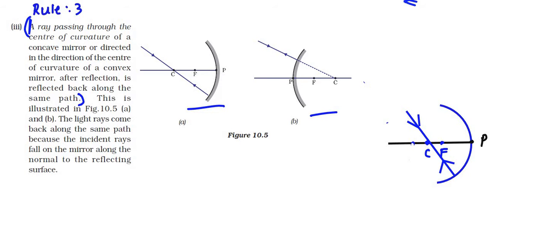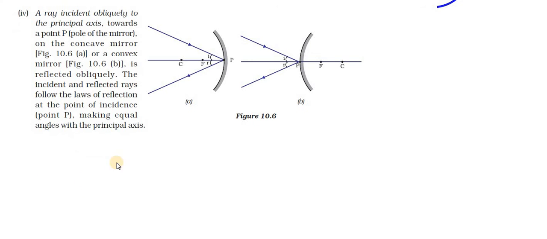Okay, next rule. Here, a ray incident obliquely to the principal axis towards the point P, the pole, on a convex mirror or a concave mirror, is reflected obliquely. The incident ray and reflected ray follow the laws of reflection at the point of incidence, making equal angles with the principal axis. I hope you understood this. Now I'll explain.